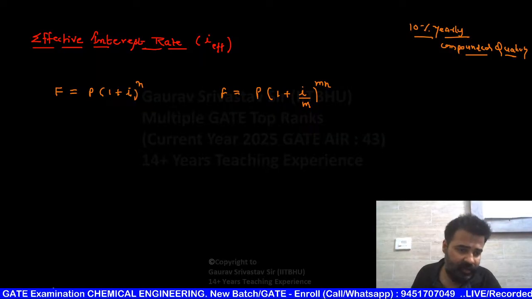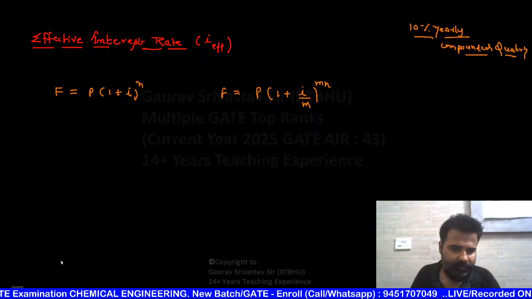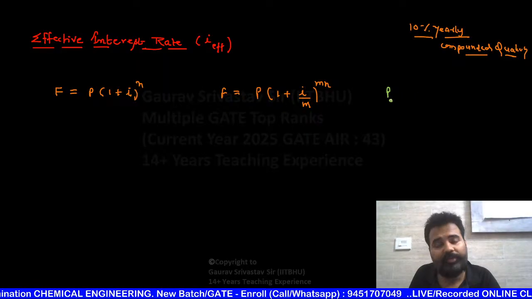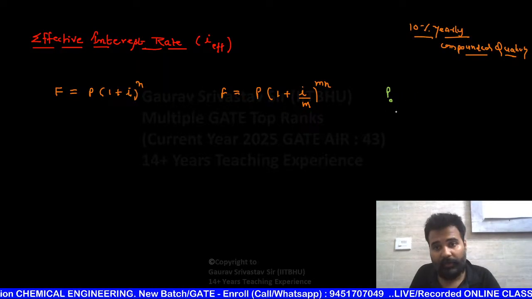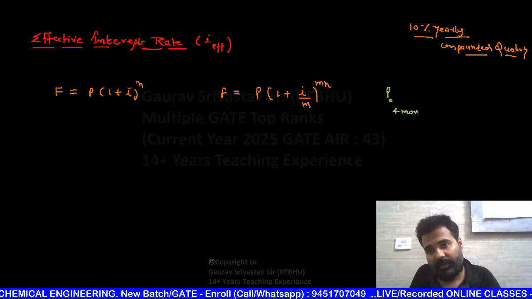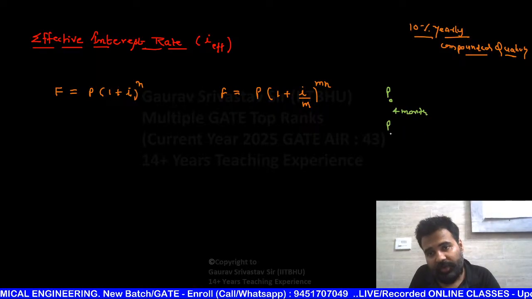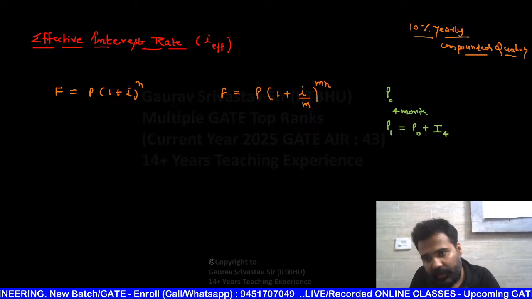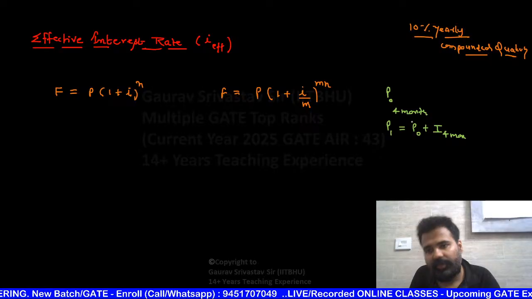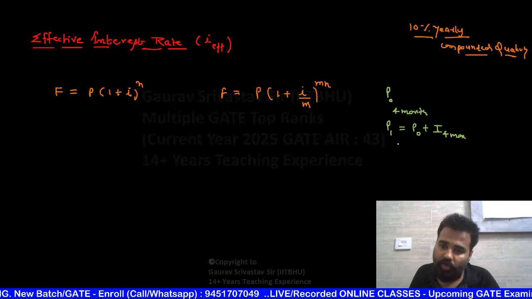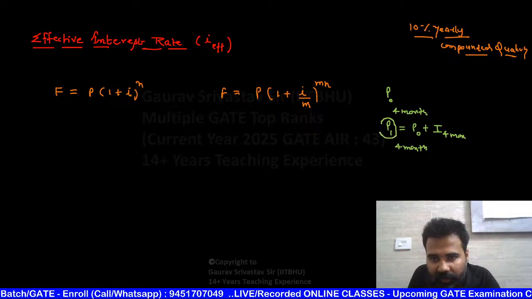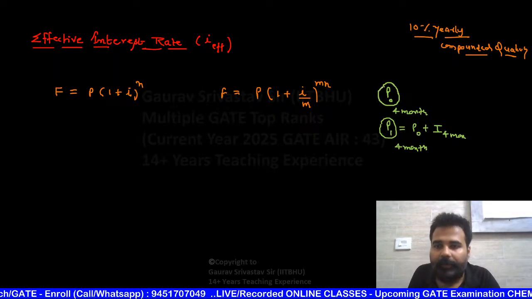Like see this time period here, if initially this is your principal, this is original principal, so after 4 months your new principal will be P naught plus interest of these 4 months. This is new. Now you are going to pay interest for the next 4 months on this principal instead of the original principal.